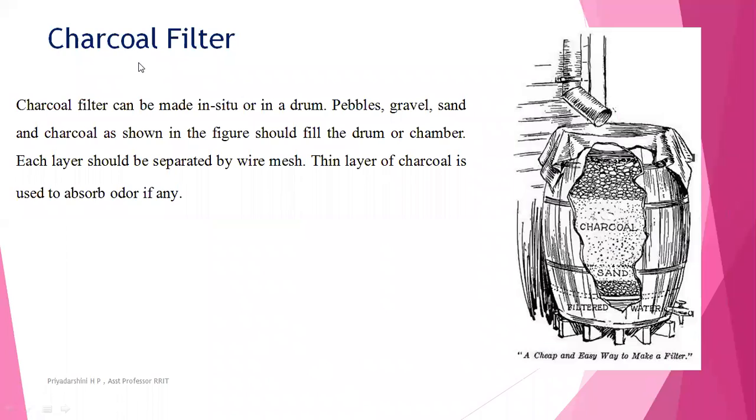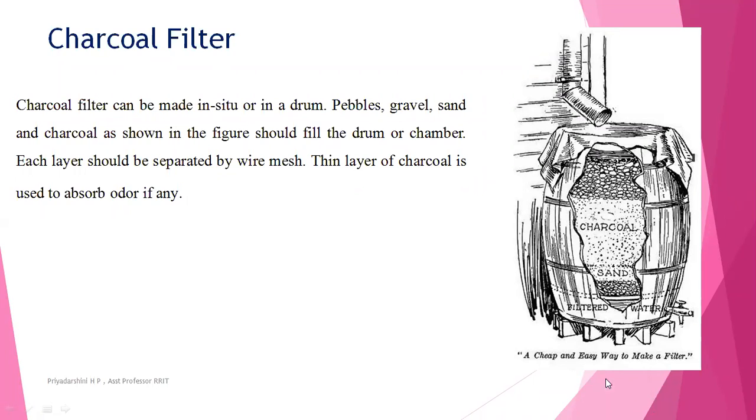Next, you can consider the charcoal filter. The charcoal filter is nothing but what you can see in this particular figure. A charcoal filter can be made on site, in a circular or drum-like structure.